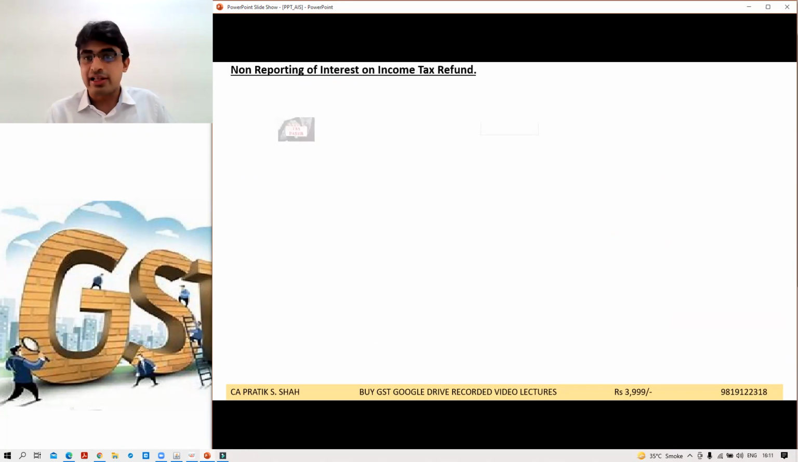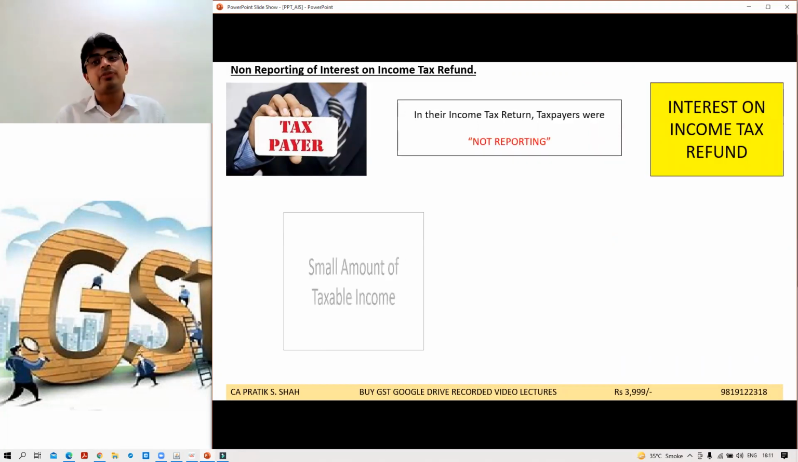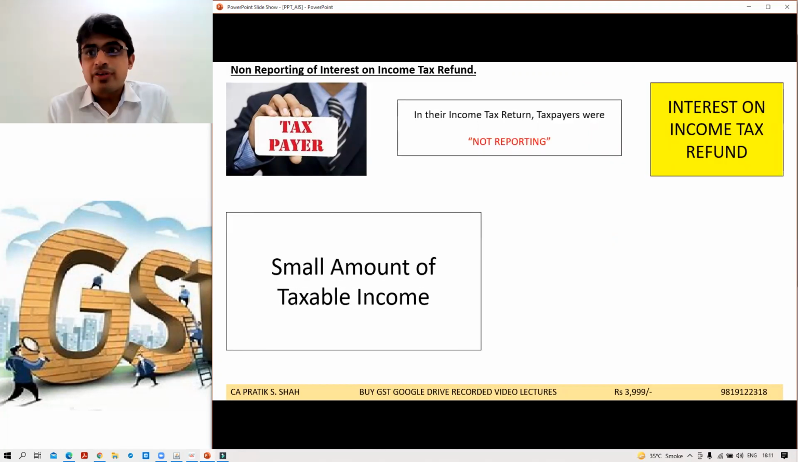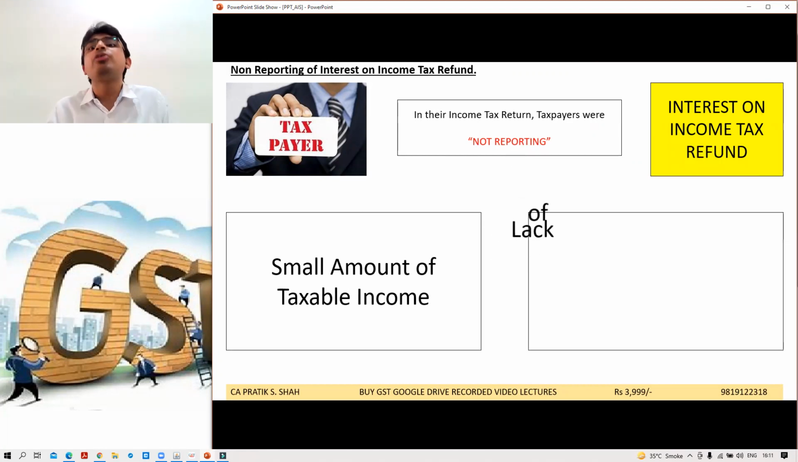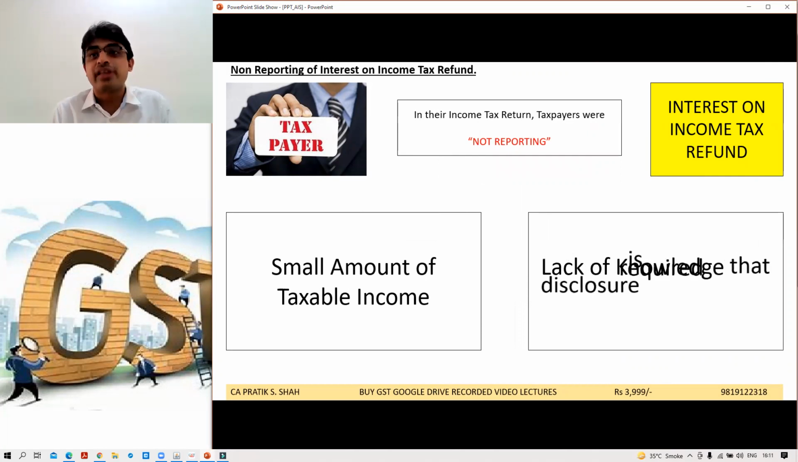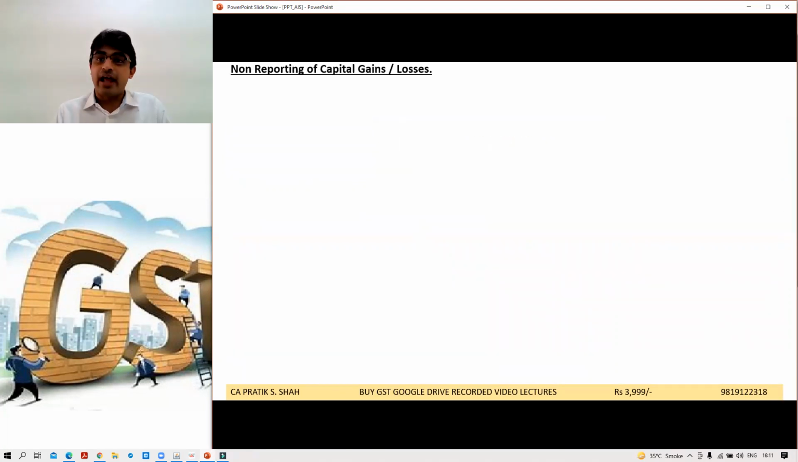That also used to be left out, right? Few taxpayers were not reporting interest on income tax refund. First of all, it's a very small amount, 700, 800. Correct? And many did not even have the knowledge that there is such a refund, you don't know when the refund comes and gets credited in the bank. So they didn't have proper knowledge. All of them used to not report interest on income tax refund.